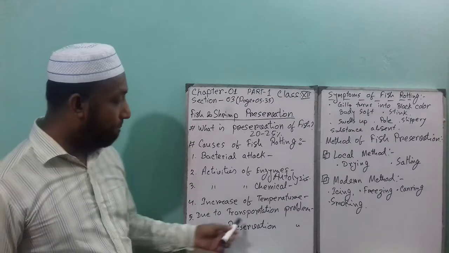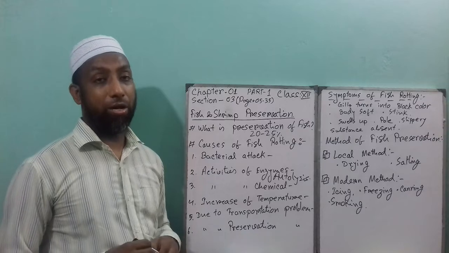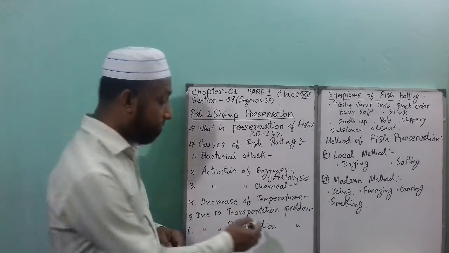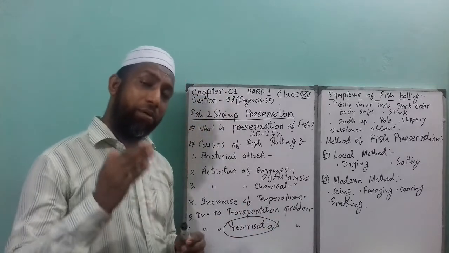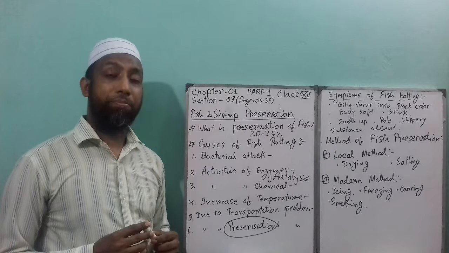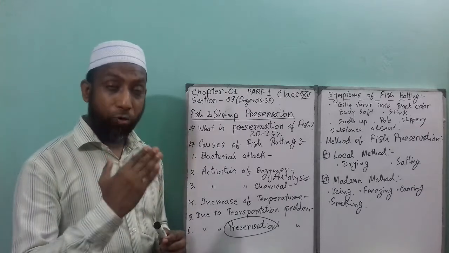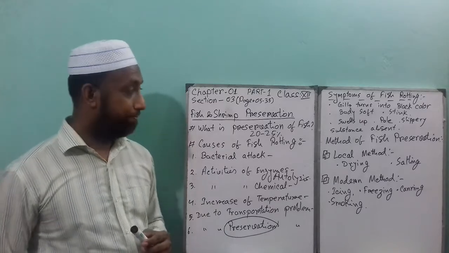Next one is the preservation problem. I told you before as well, this is the main part after collecting. If you do not apply a preservation method, the fish start rotting 4 to 5 hours after collecting.